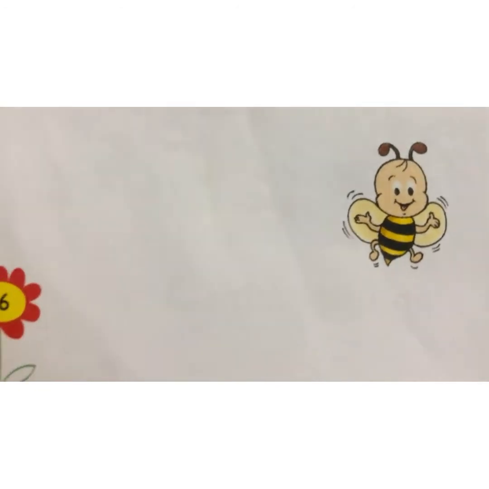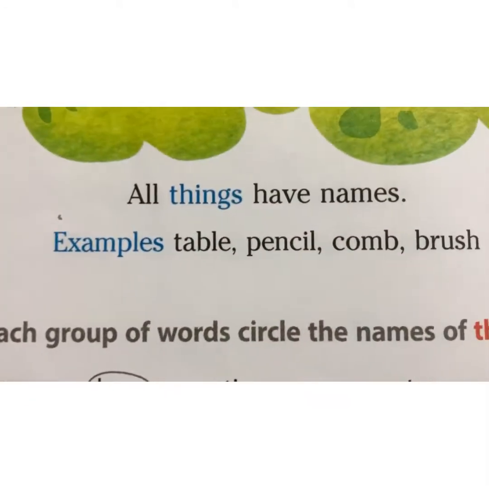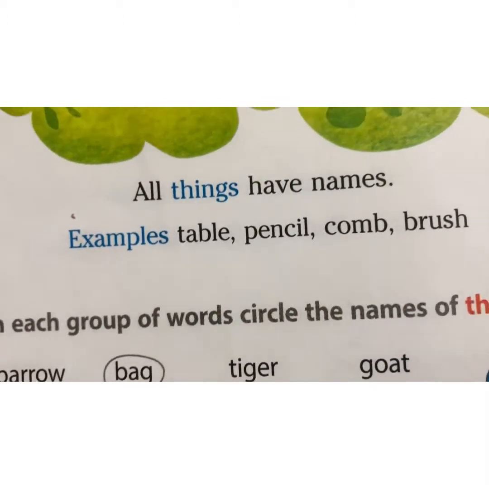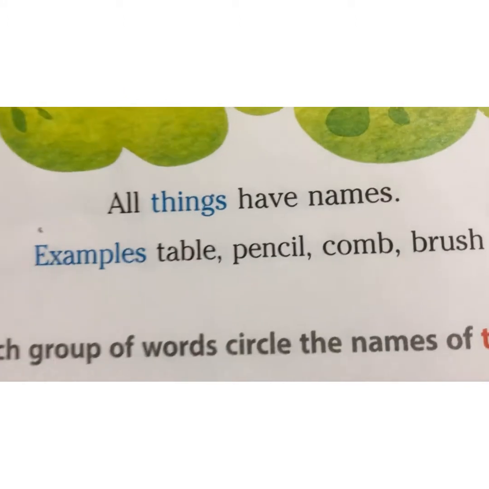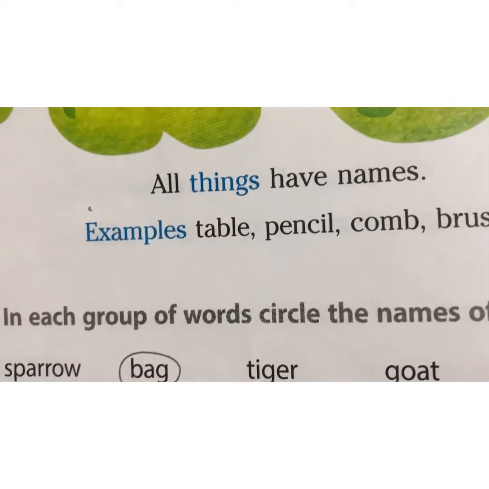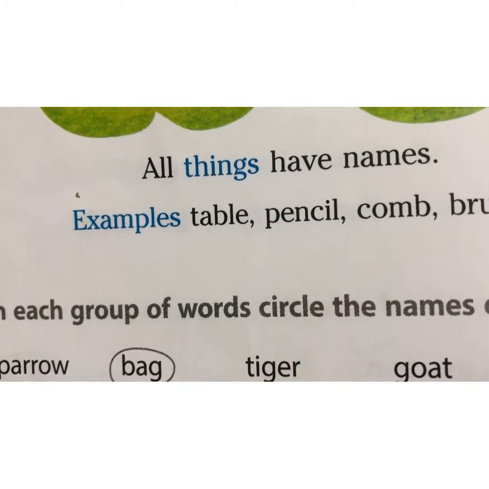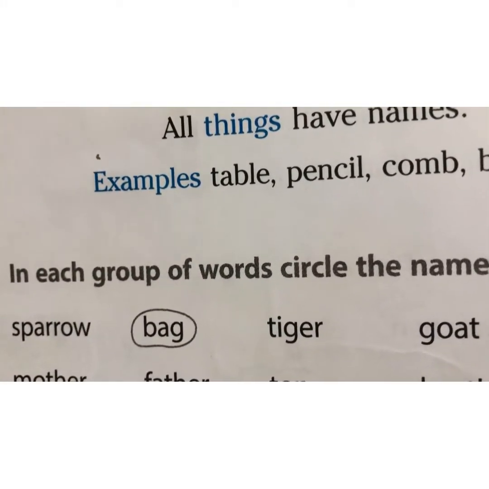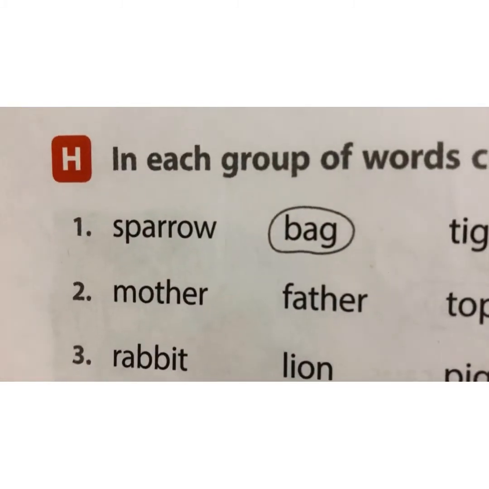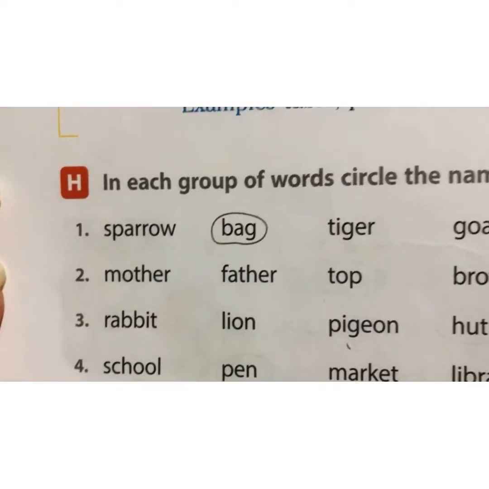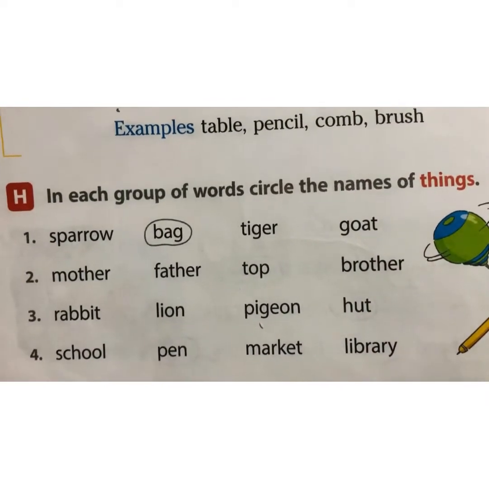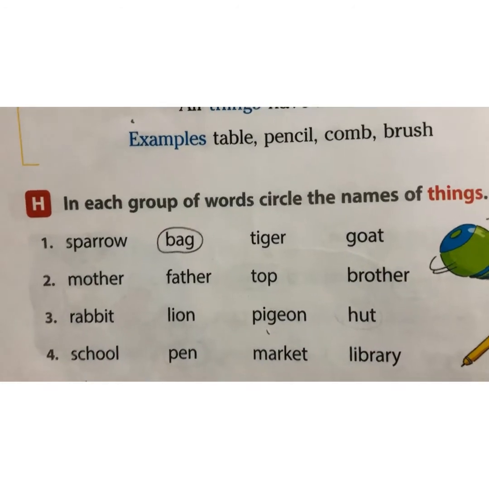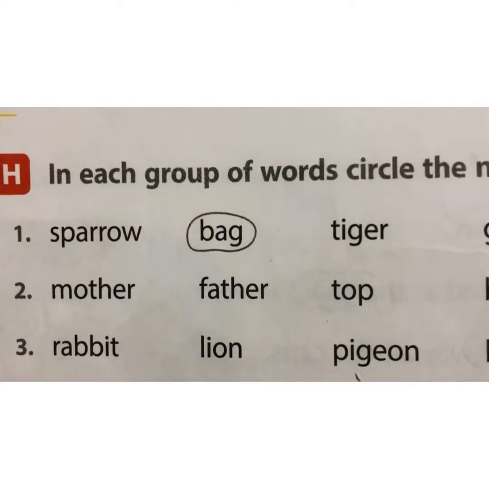Coming to page number 16. All things have names. Examples: table, pencil, comb, brush. There are so many things that have names. You can see so many things around you. H. In each group of words, circle the names of things. In this, you have to circle the names of things in each group of words.